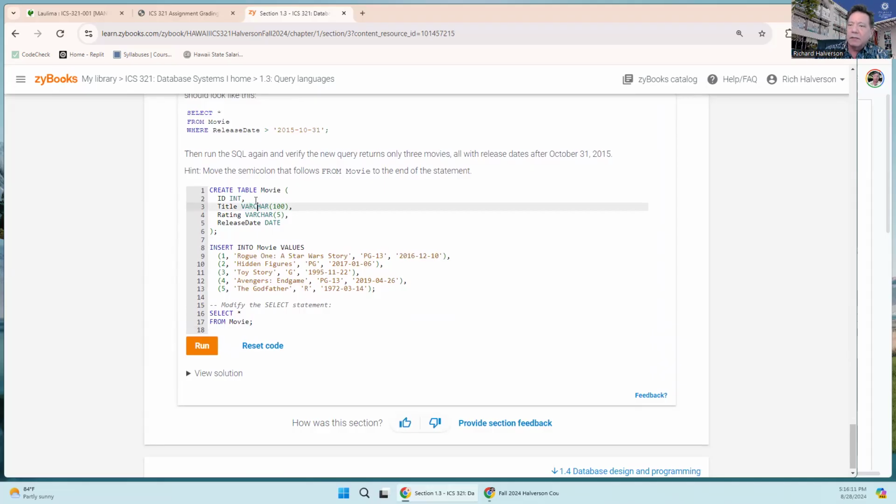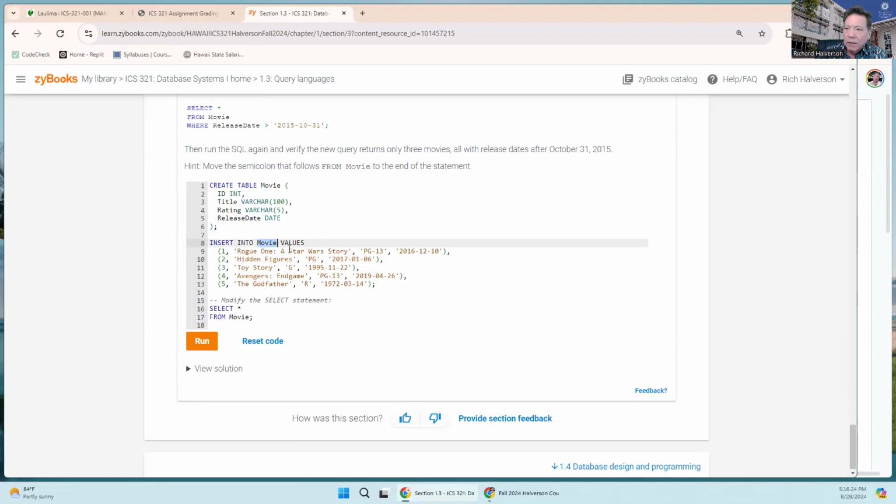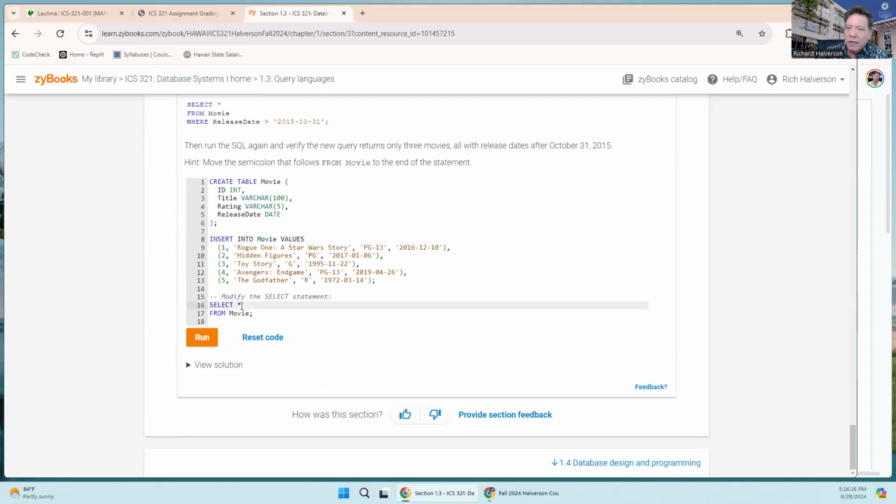This defines a new table called movie, and then this inserts 5 records into the movie table. And then this selects; the asterisk means it's going to select all the fields from movie.